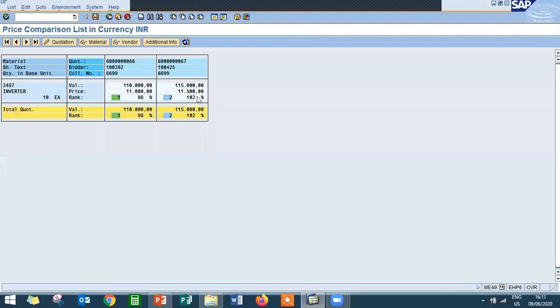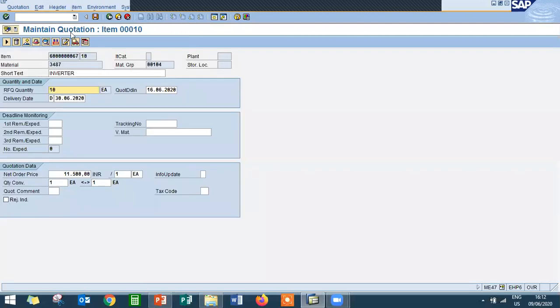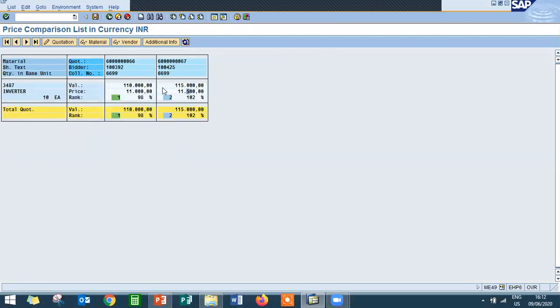There are two prices, 11,000 and 11,500. Which one are you going to select, and which one are you going to reject? This one is higher, so I'm going to reject this and buy the material from 100392. Double click onto this. Whichever has the higher price, I'm rejecting it. Whichever has the lower price, I'm going to confirm it.